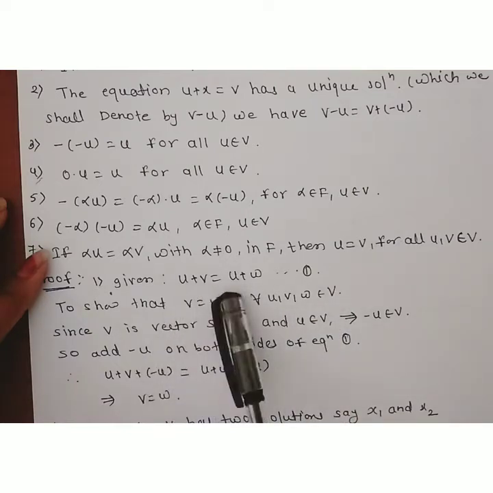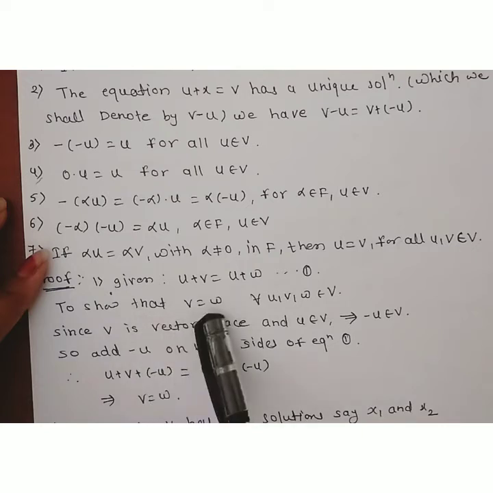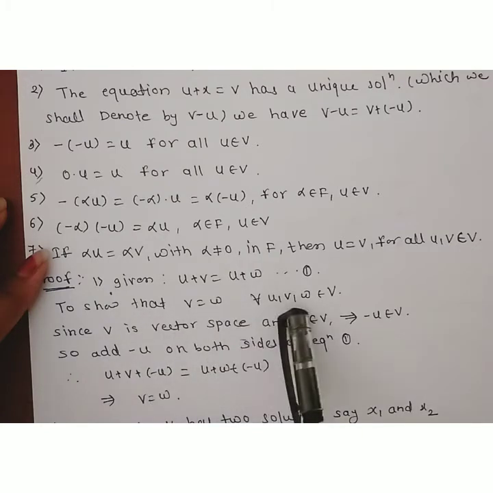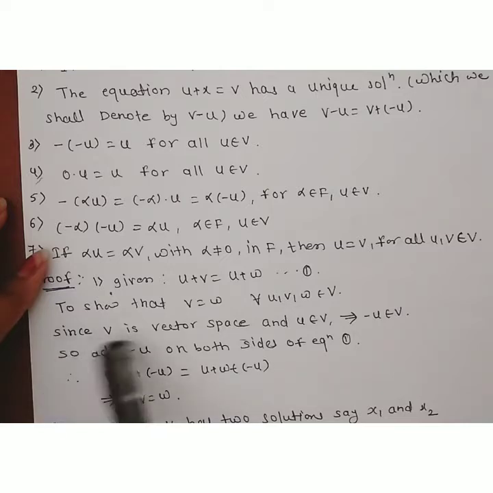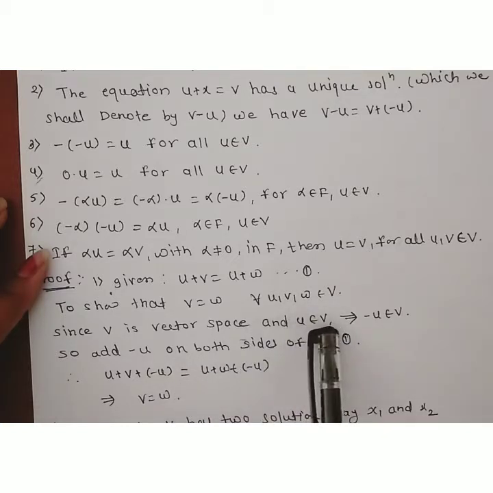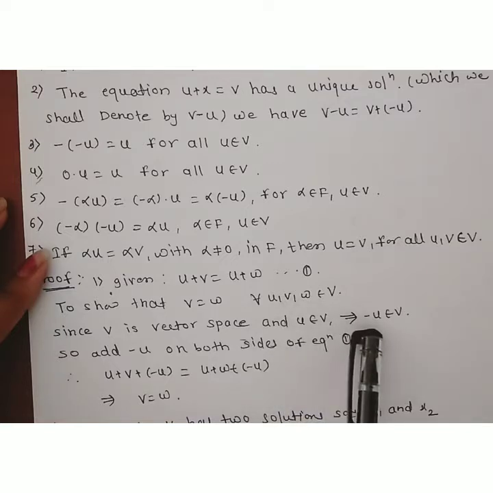We are given u plus v is equal to u plus w, and we have to show that v is equal to w. As we know, V is a vector space and u belongs to V, and in the vector space, V under plus is an abelian group. So for any element u belonging to V, its inverse under addition also belongs to V. And what is the inverse of u? Its inverse is minus of u.